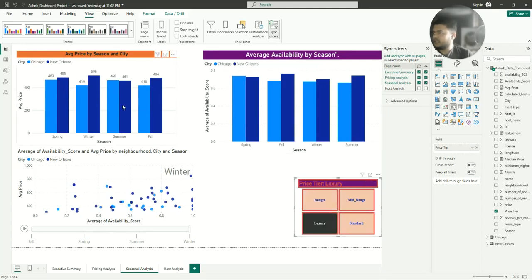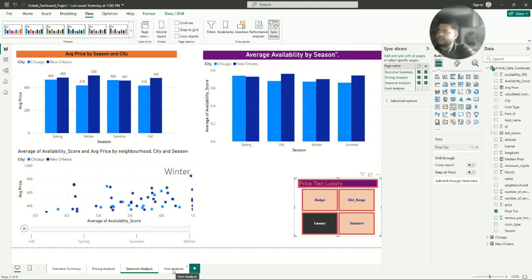Like in luxury rooms, you can see New Orleans always beats. And it is explainable that in spring the availability of the Chicago luxury rooms is higher.